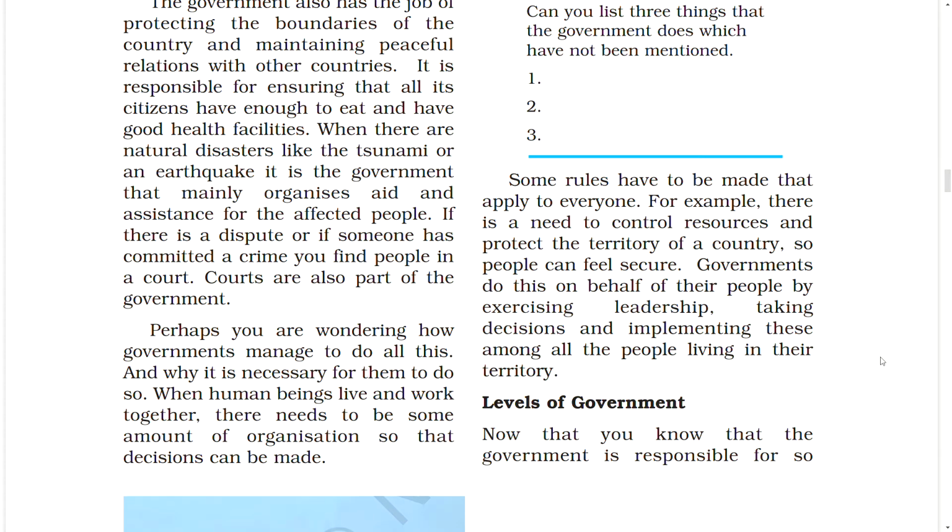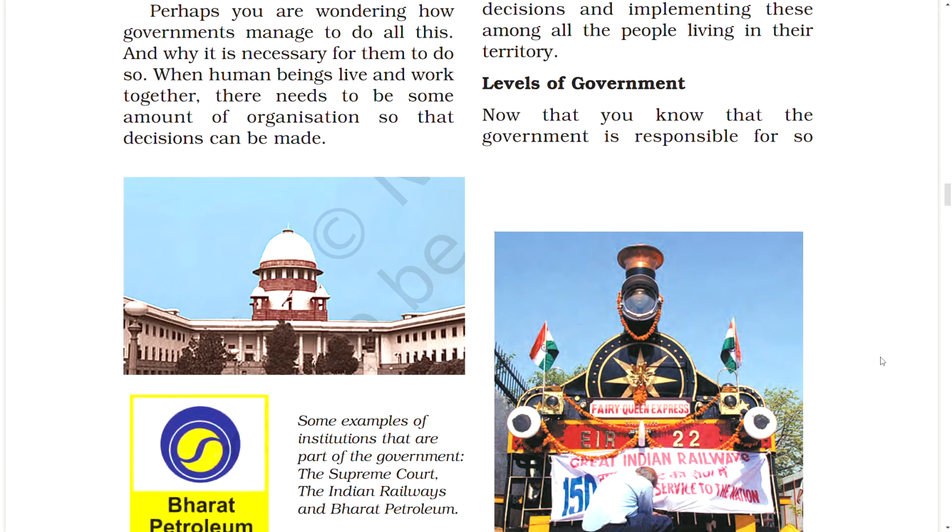Some rules have to be made that apply to everyone. For example, there is a need to control resources and protect the territory of a country so people can feel secure. Governments do this on behalf of their people by exercising leadership, taking decisions, and implementing these among all the people living in their territory. Levels of government.